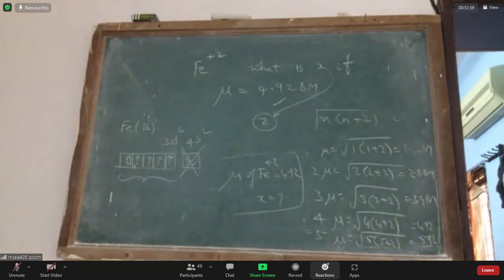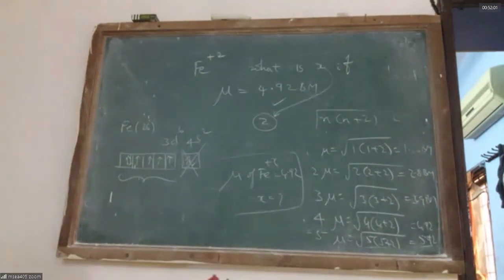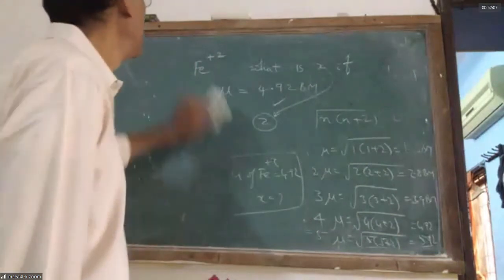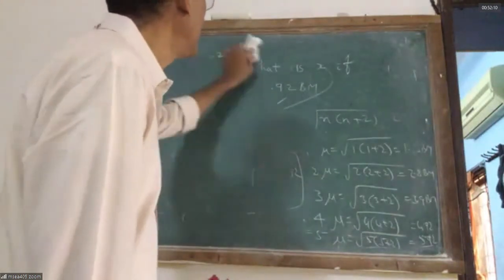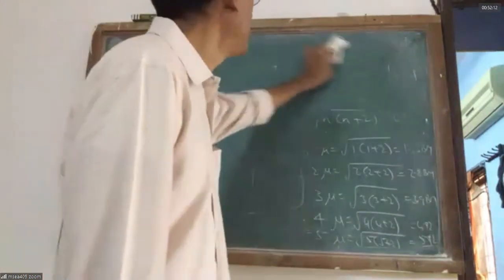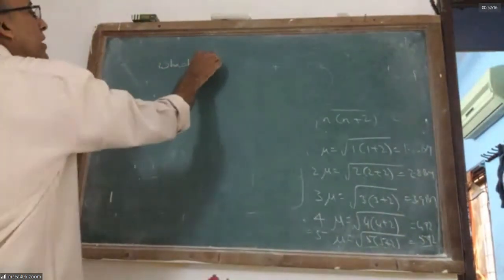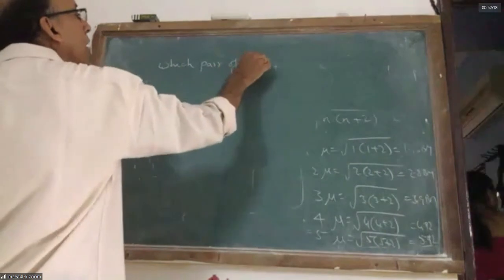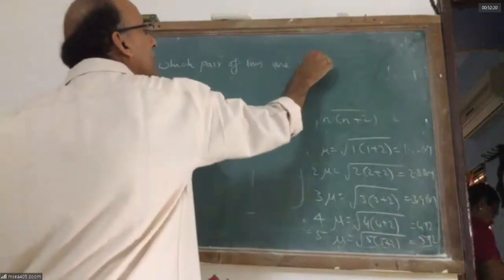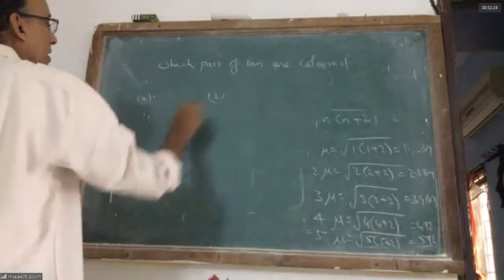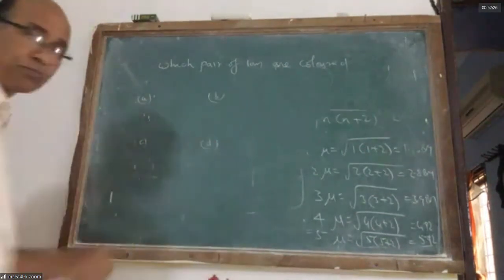So the question is, you are given pairs of ions. Let us see the next question that appeared in 2021 JEE Mains on January 8th morning session. Which pair of ions are colored? You should choose that where both are colored. They gave me 4 options.